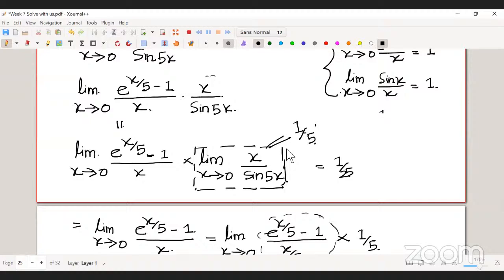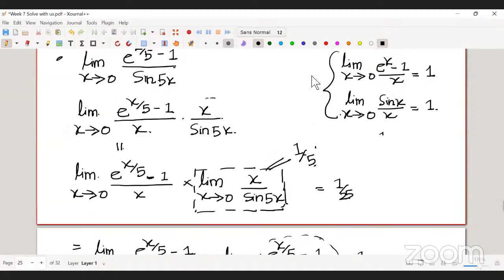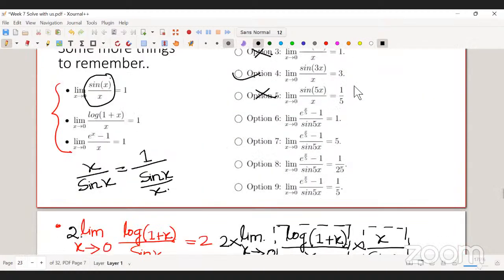Similarly, you can calculate the previous one. I guess both are the same. So option 8 is correct, and options 7 and 9 are correct. Okay, so I guess I'll stop this session now.